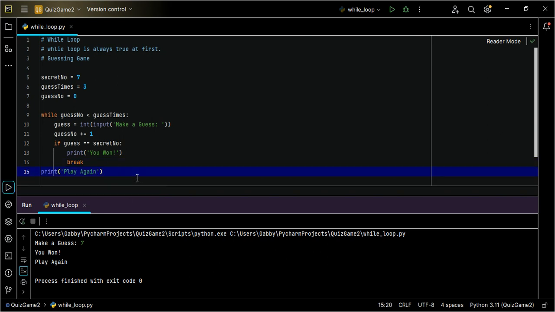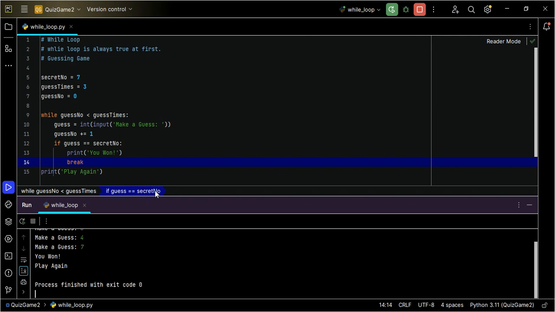So what if I make the wrong guess? What will happen? I say 3, okay, 4. Now I need to correct that and make it tell you, sorry, wrong guess, try again. So I can make use of else.